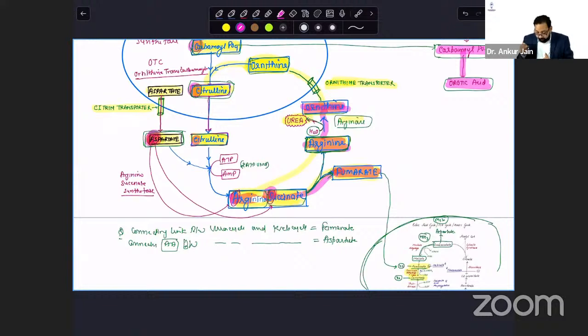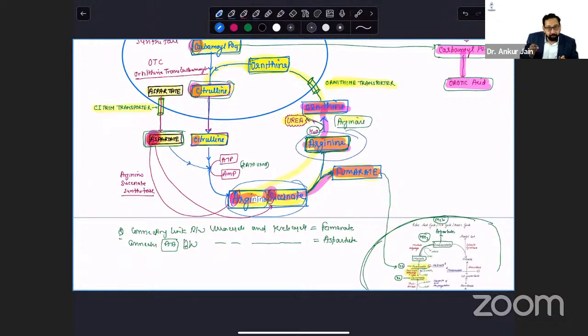Okay. Now, if a question is asked in a patient, ammonia is increased, argininosuccinate is increased, but arginine is low. What is the defect? Please do comment. Yes, the answer would be argininosuccinate lyase. So in the clinical scenario, lab diagnosis would be given. They will give these metabolites which are increased. You will find the answer by remembering this cycle.